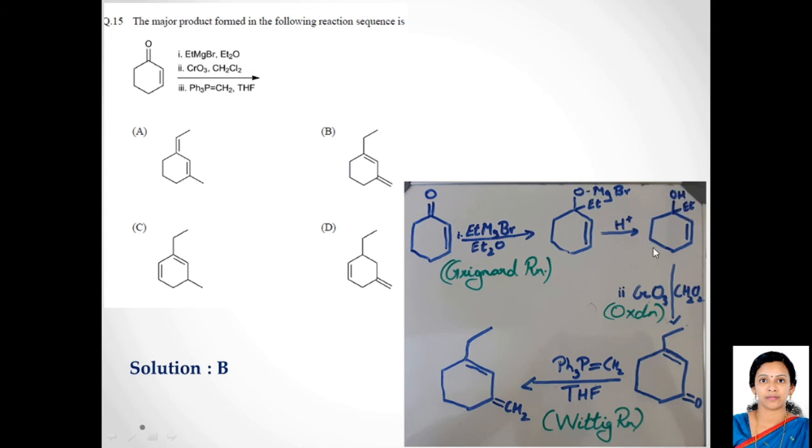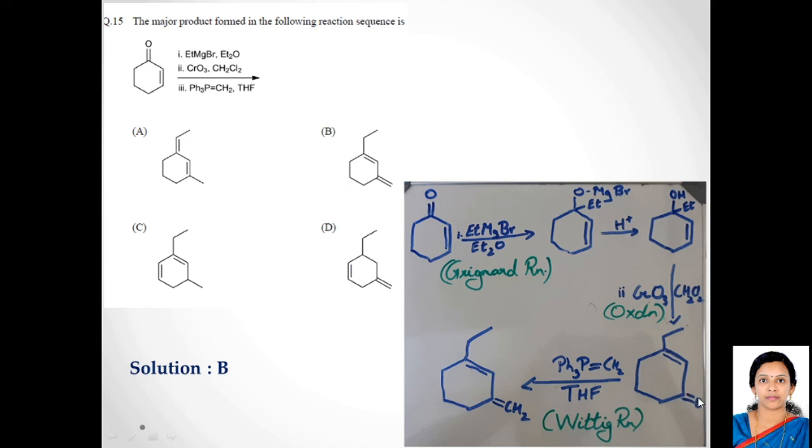So you will get this compound after your first reaction. Now the second reagent is an oxidizing reagent, chromium oxide with dichloromethane as the solvent. With chromium oxide, oxidation takes place, and basically you will get a cyclic ketone.